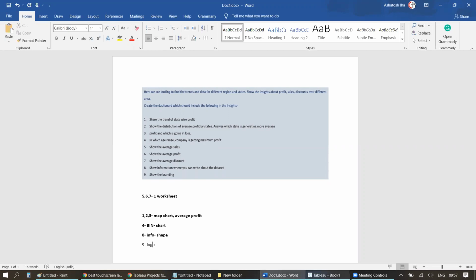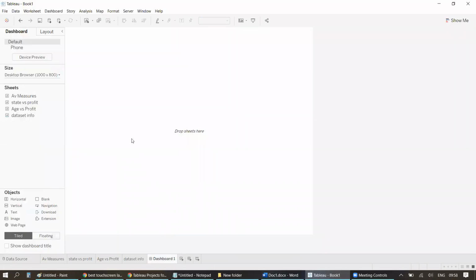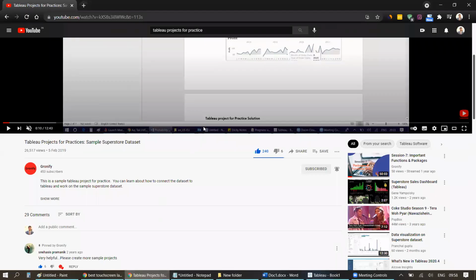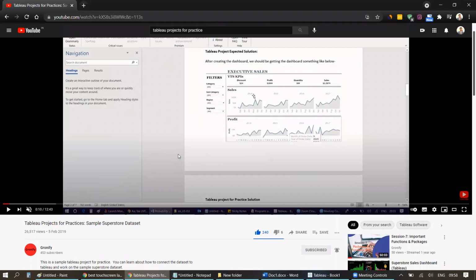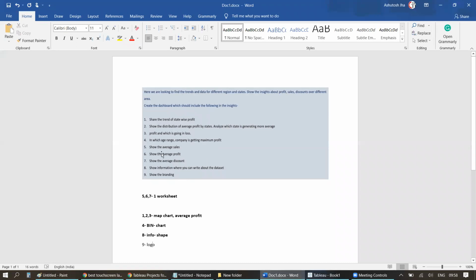Now let's go ahead and start creating the dashboard. So this is my first dashboard. As in the requirement, unlike this particular project, we have not received any specific requirement for the size of the dashboard. So we can decide ourselves what will be the better one. I think one more requirement is remaining, or I haven't added it over here. Yeah, I think I missed adding it over here.